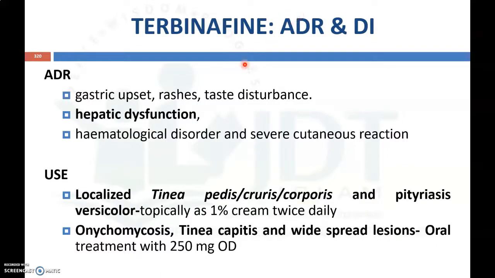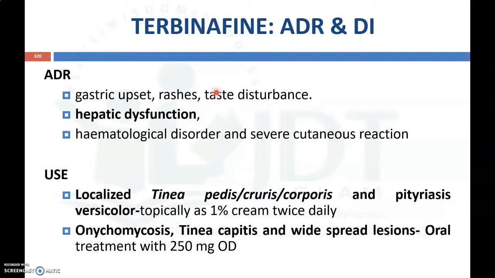Now coming to the adverse drug reactions, terbinafine may cause gastric upset, rashes, taste disturbances, hepatic dysfunction, hematological disorders and severe cutaneous reactions. So these are the important ones. Now this terbinafine is used for the treatment of localized tinea pedis, tinea cruris, tinea corporis and pityriasis versicolor.